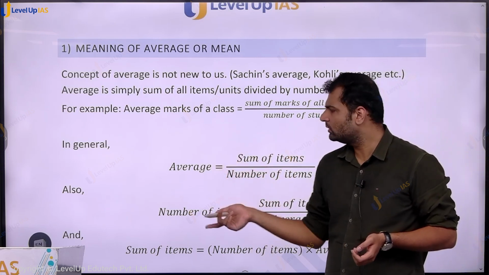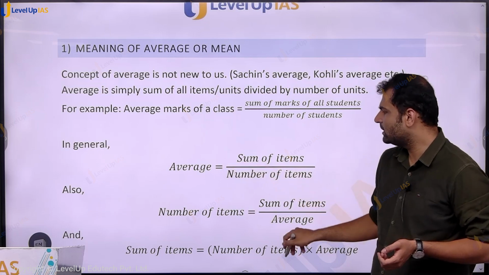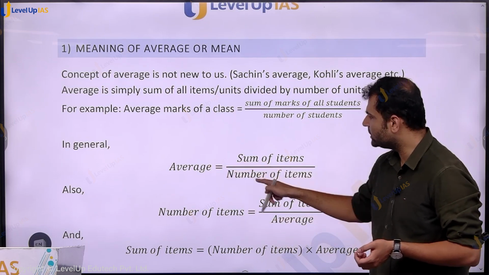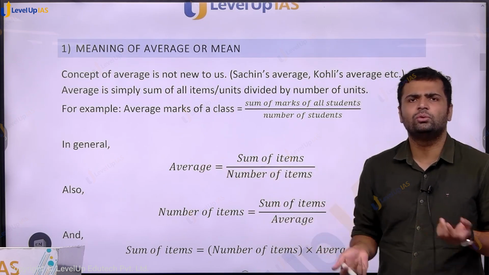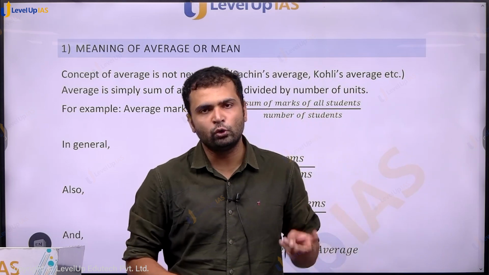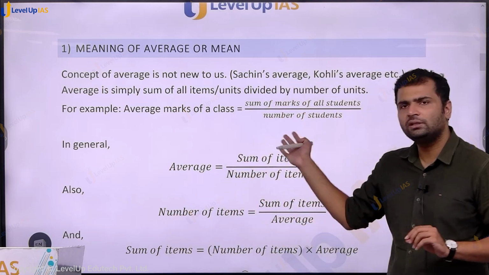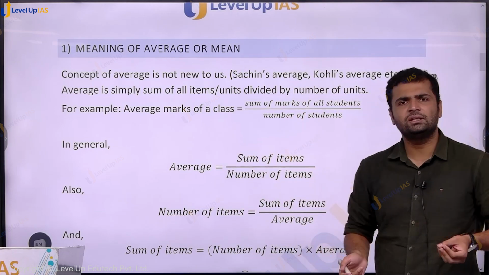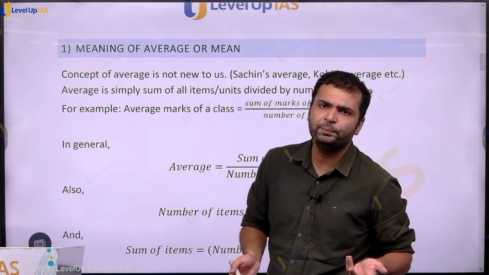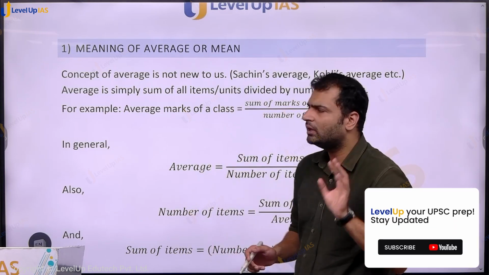तो इसी को हम लोग उल्टा उल्टा लिख सकते हैं. So number of items is equal to sum divided by average, and sum of items will be average into number of items. So that is the definition of average. If you know two quantities, you can always find out the third quantity using this definition very quickly. And in general, in any question, if you know two quantities, immediately find out the third. वो कहीं ना कहीं use होगी. We'll have to use it somewhere.